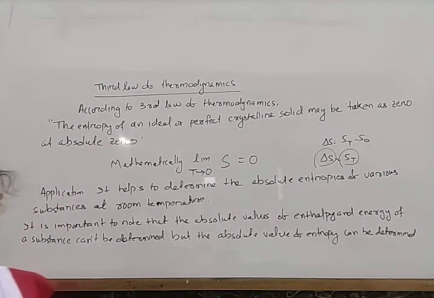So note down these points. With the completion of this third law, this thermodynamics chapter is completed. But now we are going to solve some problems relating to entropy and the free energy change.